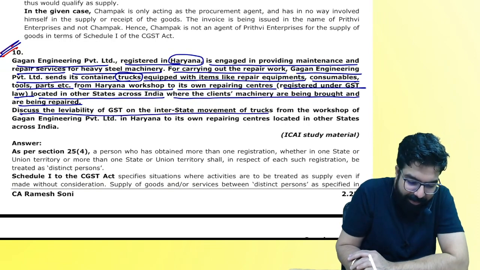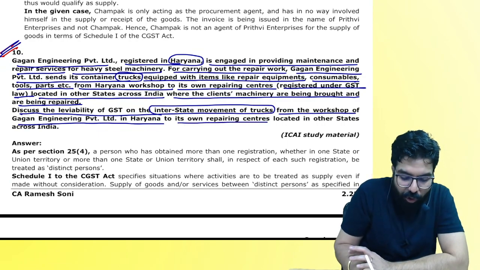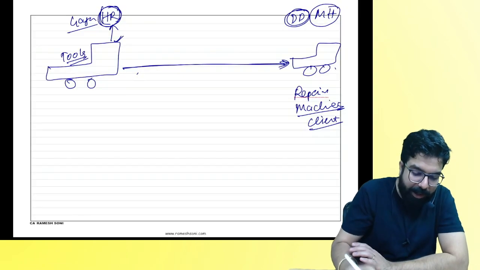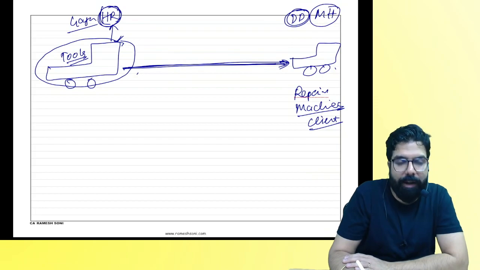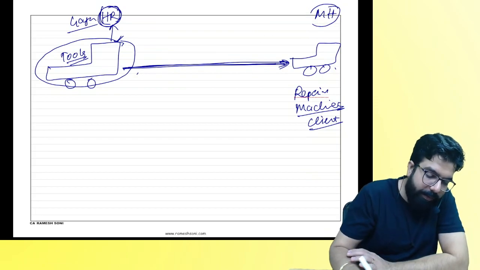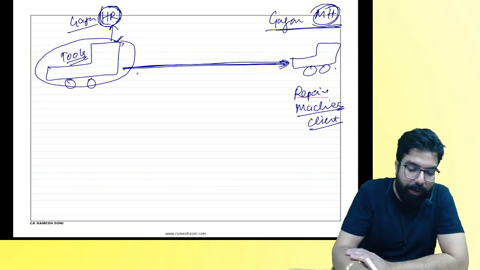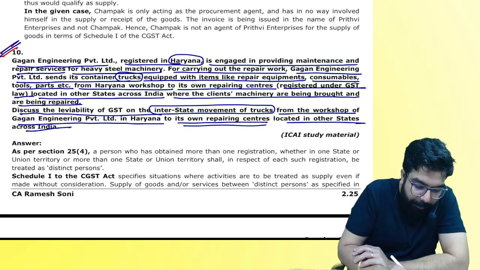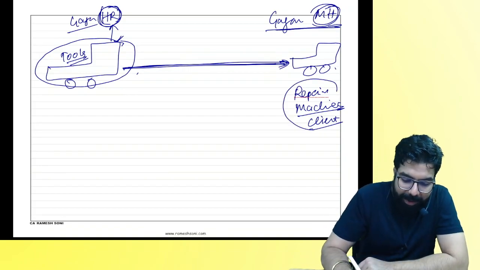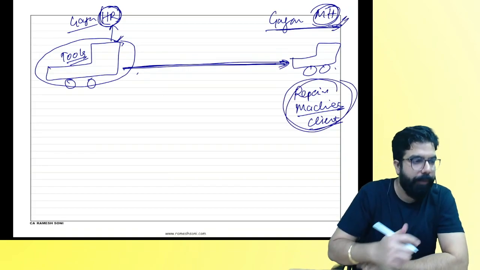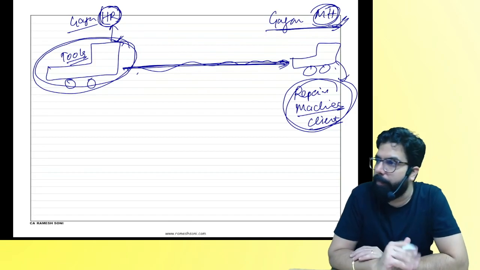discuss the liability of GST on interstate movement of truck from the workshop of Gagan Engineering in Haryana to its own repair center located in another state. My question is, when the truck is going from your Haryana branch to the other branch, what is happening is, people listen, this is Gagan Engineering's supposedly Maharashtra branch. Okay, everyone? What is Gagan Engineering doing, everyone? Gagan Engineering's work is what? Repairing heavy steel machinery. So whenever any machinery issue is there, people bring the machinery to the respective branch. Our truck will go from our place to that branch, do the repair work and come back. Is my point clear to all?